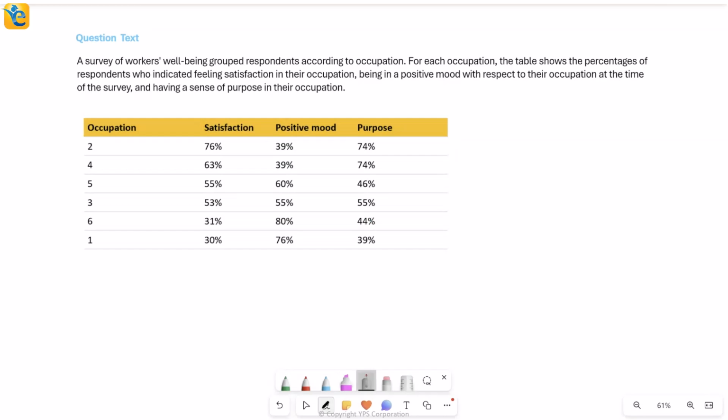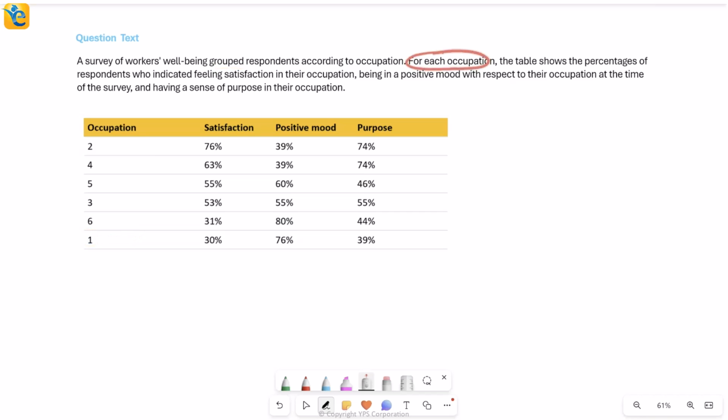Let's solve this question. This is where there are some workers who were first grouped according to occupation. That means occupation number 2, all of the workers were grouped together. Occupation number 1, all of them were grouped together like this. What happened after this grouping?